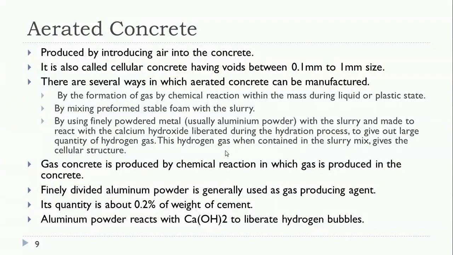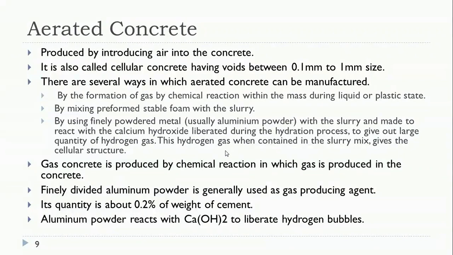It is not obtained where normal construction materials are sold. Whereas foaming agents you will get where there is a dealer of chemical admixtures. Aluminum powder is not readily available, and even if it is available, it is quite costly.